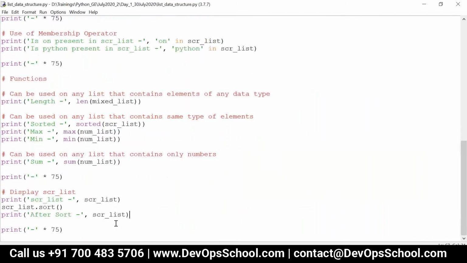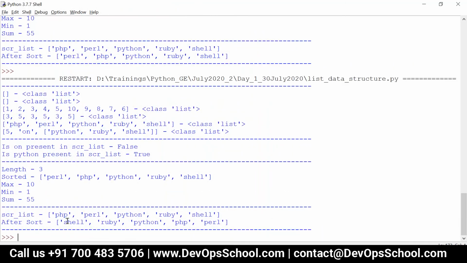And if I want to sort in reverse order, I can just say reverse equal to True. You can see here shell, Ruby, Python, PHP, Perl.